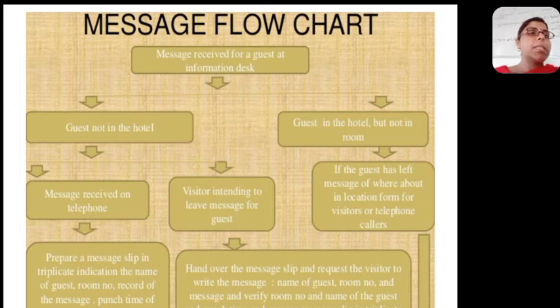Okay. The next is the message flowchart.